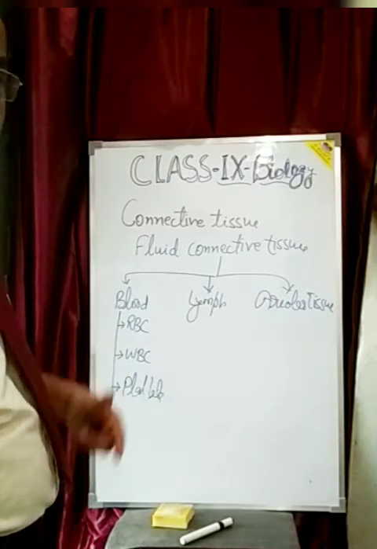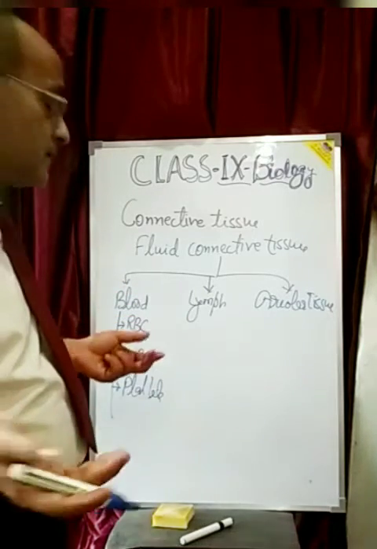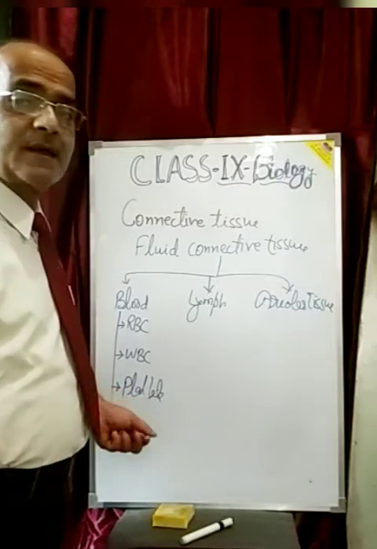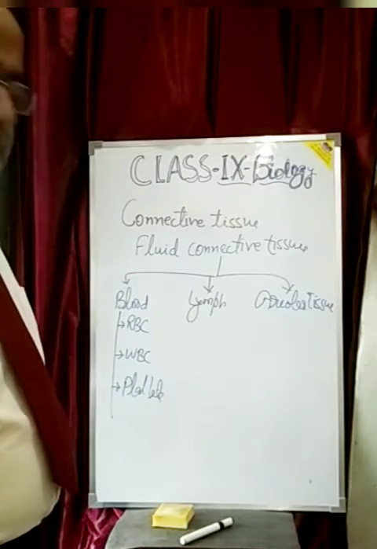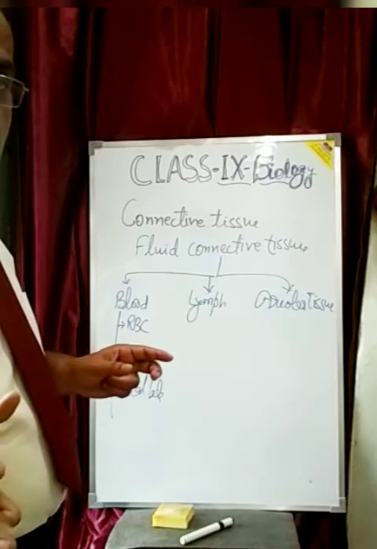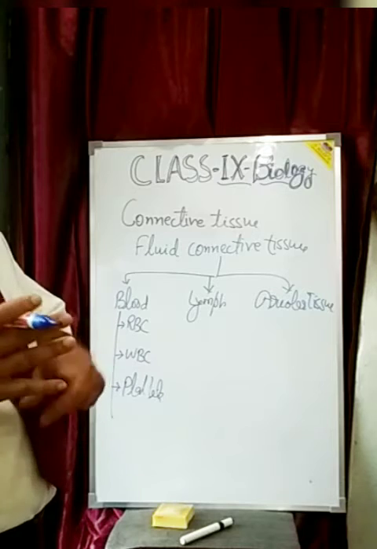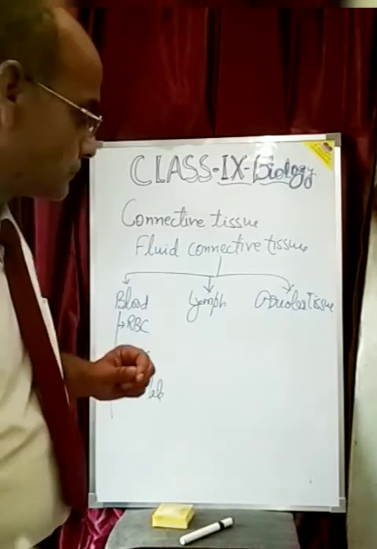WBC is called leukocytes or white blood corpuscles or white blood cells. Platelets are called thrombocytes, and these cells form the blood, along with the plasma, which is apart from the water and other constituents that are present inside the blood.